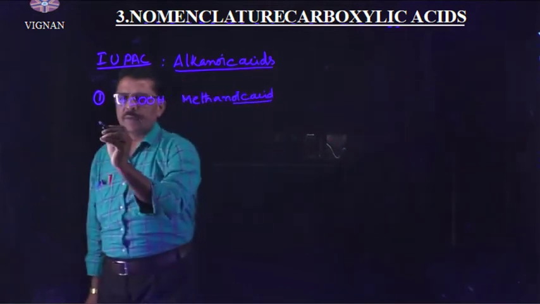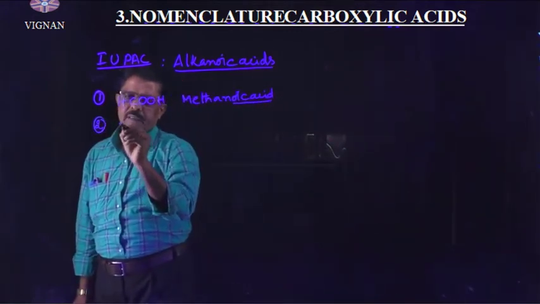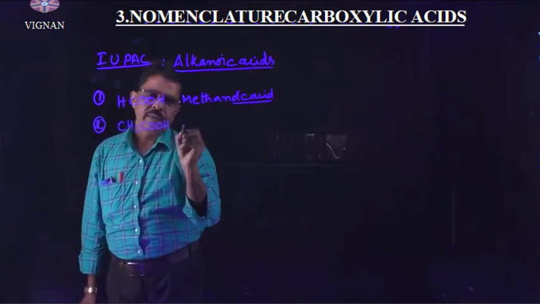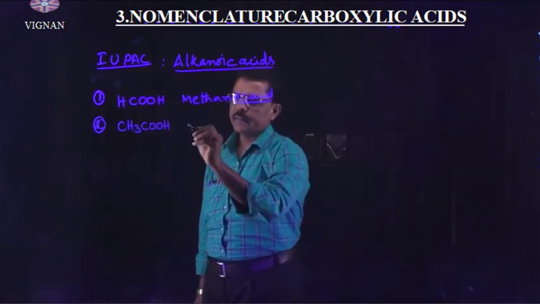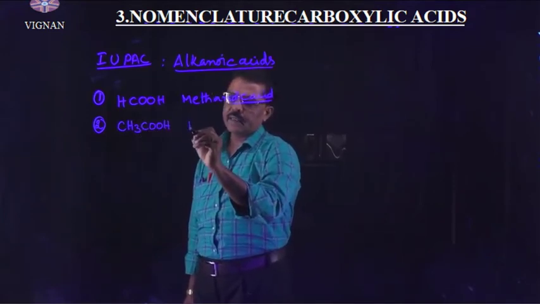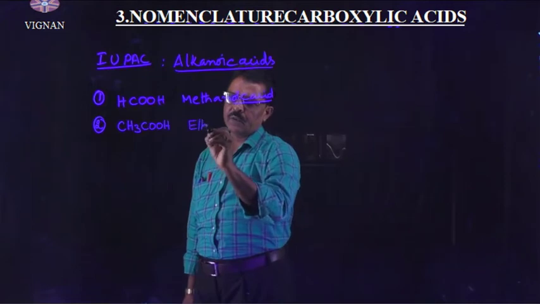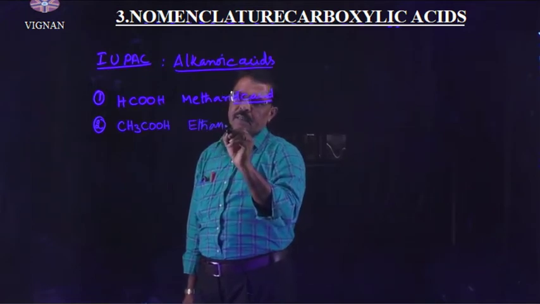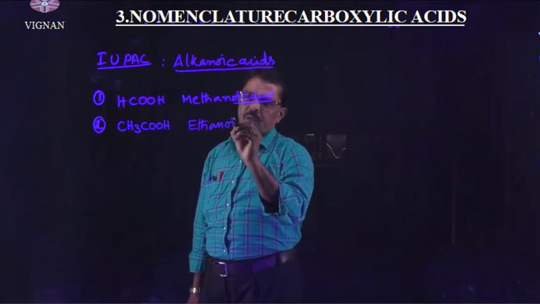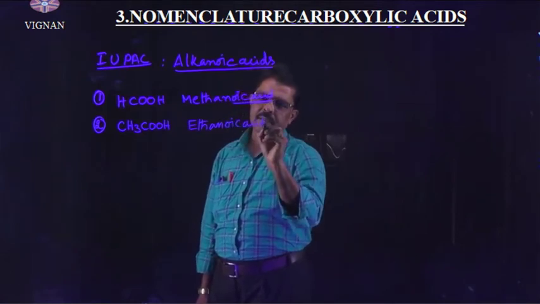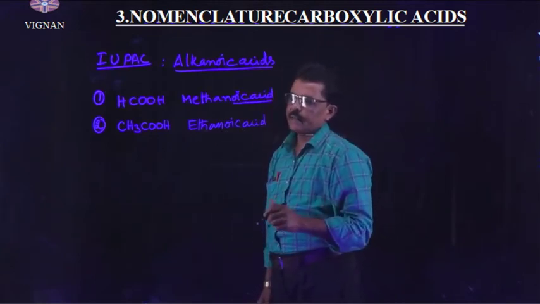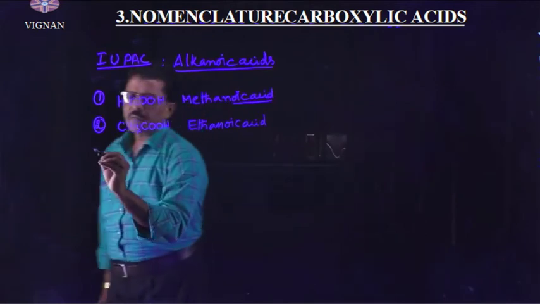Second example I want to take here: CH3COOH. Here two carbon atoms are there in the longest chain, so I can write the root word eth. Single bonds are there, so an. The terminal e is replaced by the oic acid secondary suffix. Ethanoic acid. Take one more example.